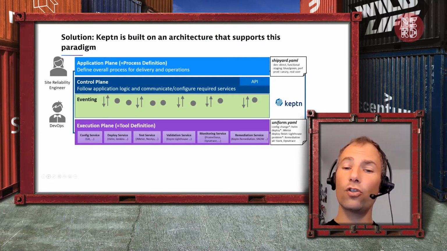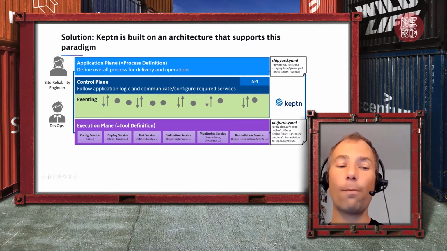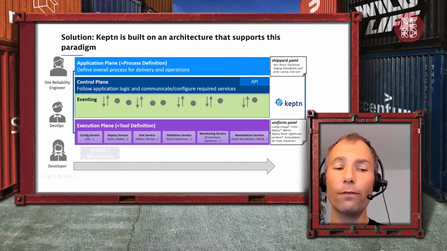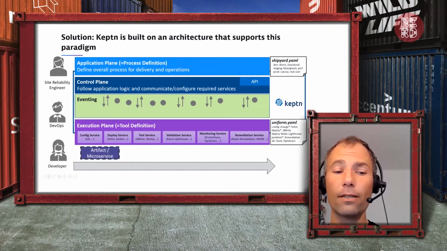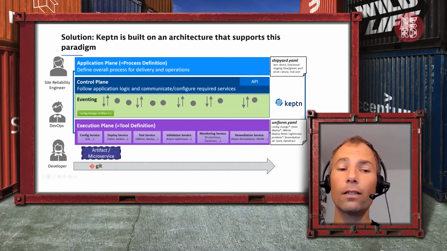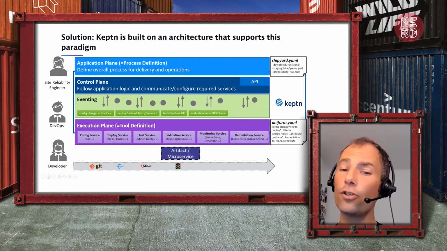In Keptn, this is called the so-called uniform. So which tools are listening to which type of events? The beneficiary of this is the developer. Because once this is set up, the developer can simply say, I have a new artifact, and then please, Keptn, bring this artifact safely into the harbor, which is production.